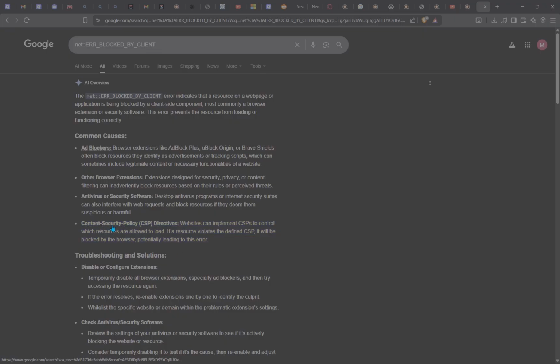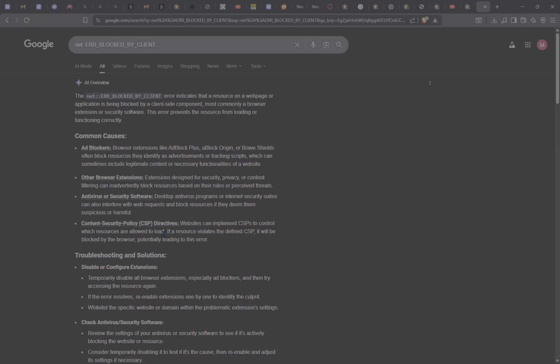But content security policy, CSP directive. Websites can implement CSP to control which resources are allowed to load. If a resource violates the defined CSP, it will be blocked by the browser, potentially leading to this error.